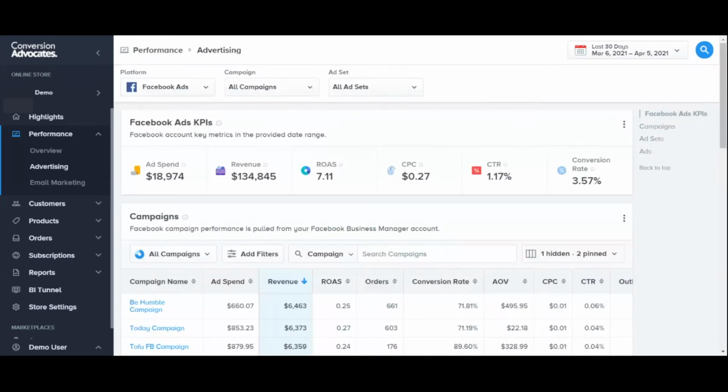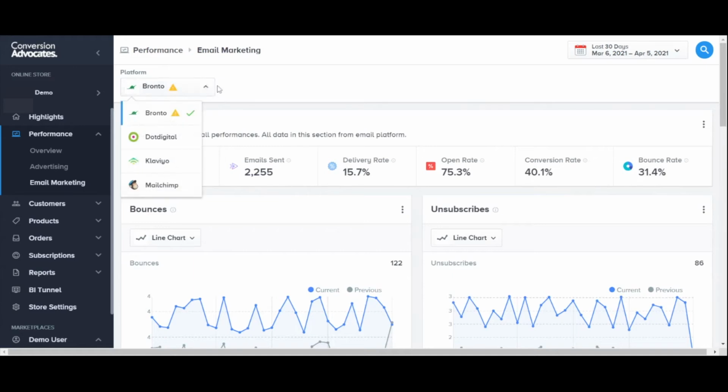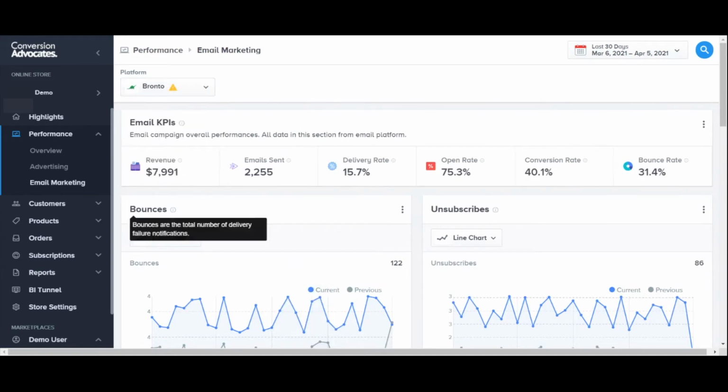The performance section also has sections for advertising and email marketing, where you can pull up all the most important data from all of your advertising sources instead of having to log into each one separately. So right here you can see Facebook ads. If this customer had Google ads, they would be in there as well. And we also can integrate with most of the major email marketing platforms such as Pronto, MailChimp. So you can view all of this data in one area instead of having to log into multiple at once.